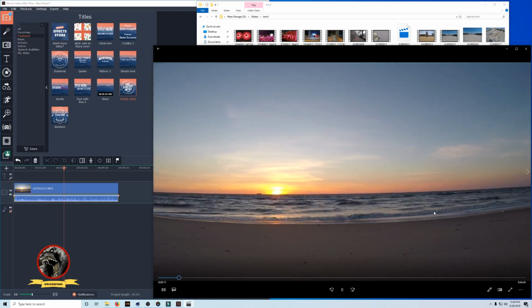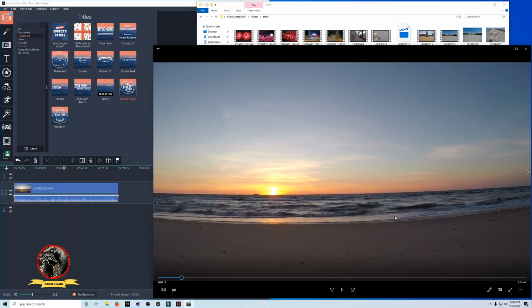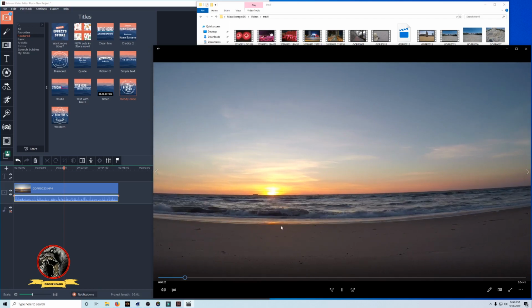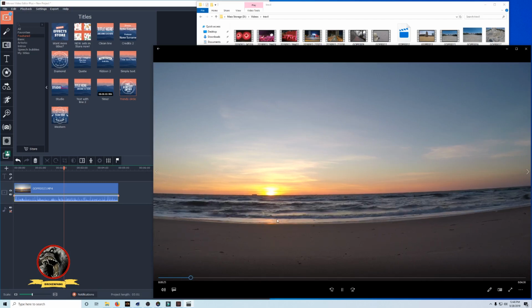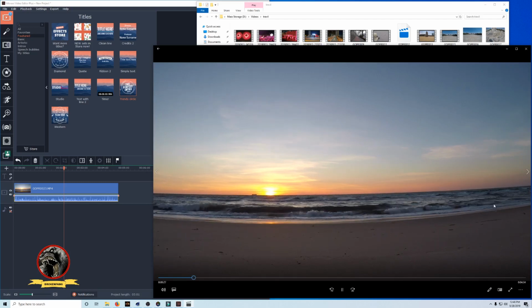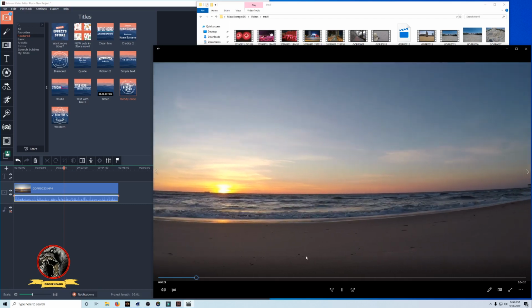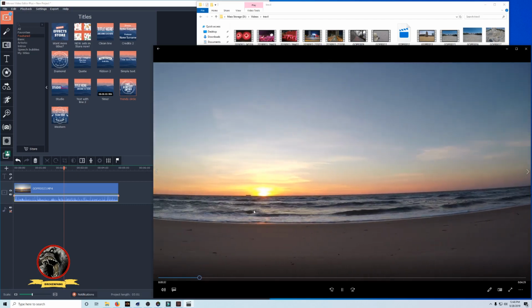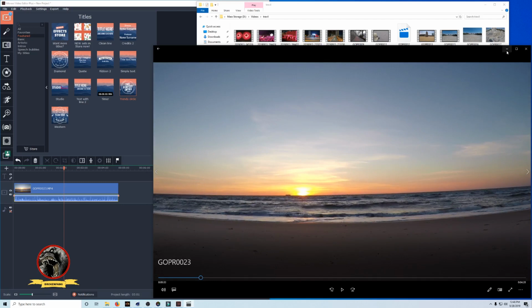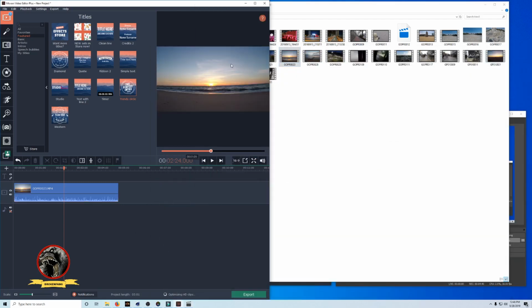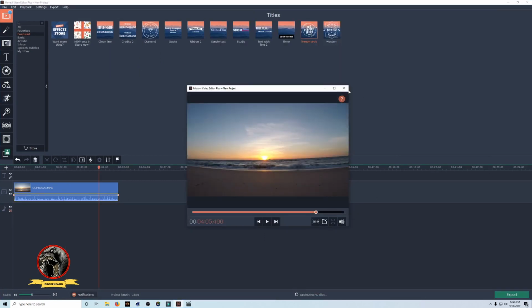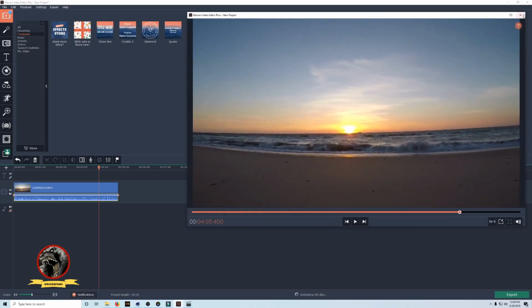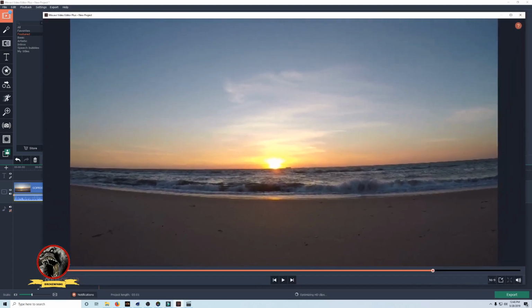I think what it does is it records at 1440p and then downscales to 1080. And so when it downscales, it's pushing it out at 1080. Really crisp in the waves. It's not pixelated along the sand. All of this color transition looks really good. So let me pause this, and then I drag this same video into my editor. And then I'll make it full screen. Make it bigger here, just so you can kind of see what I'm referring to.